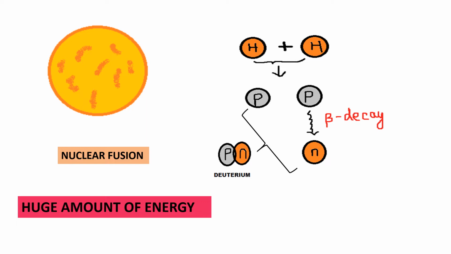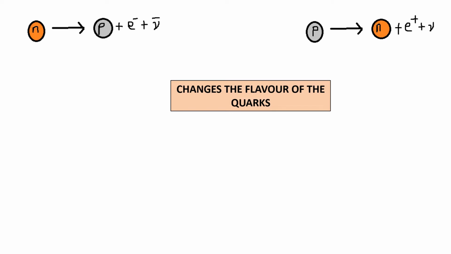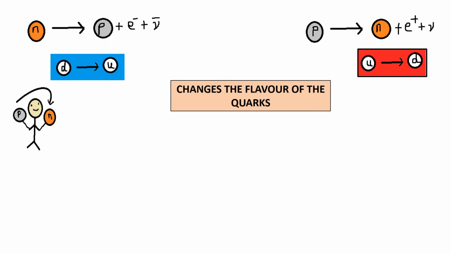Now let's see how weak force works in this process. In a beta minus decay, a neutron transforms into a proton and is accompanied by emission of an electron and an antineutrino. And in beta plus decay, a proton transforms into a neutron, and a neutrino and positron are emitted in the process. Weak force makes this possible by changing the flavor of the quarks. As in a beta plus decay, an up quark in a proton is converted to a down quark, and a down quark is converted to an up quark in a beta minus decay. In this way, decay processes are mediated by the weak force.